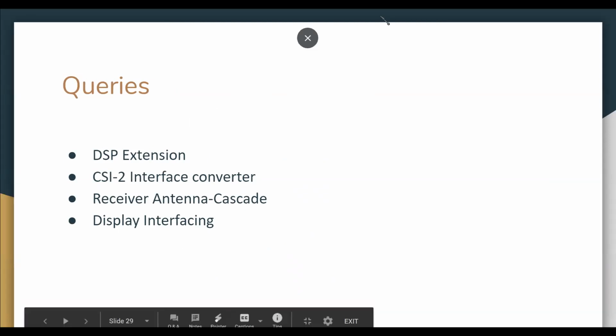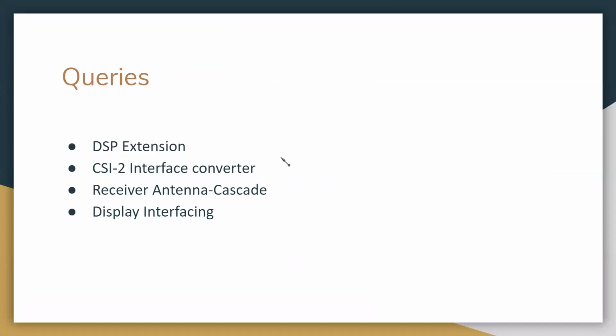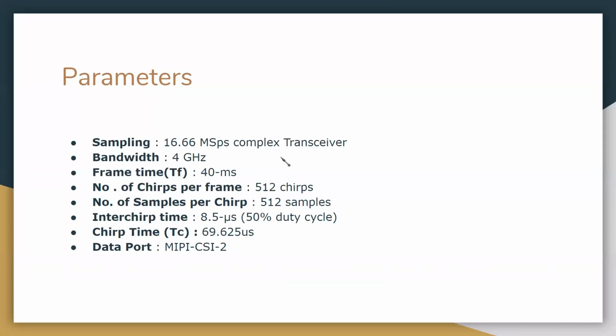Particularly, you have calculated 4 gigahertz bandwidth. Can you go to that particular slide? How did you calculate 4 gigahertz? So this is already available. This is for the transceiver, the chirp bandwidth.